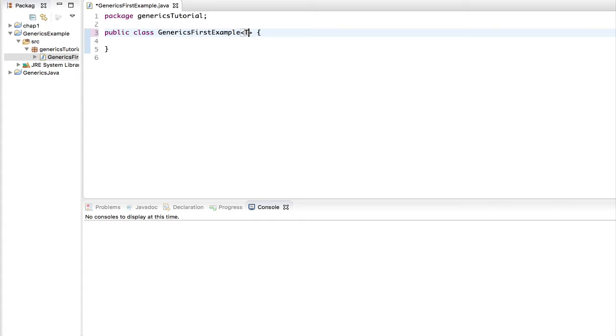So let me get back to this example. What we have done, we have used angle brackets, and we have typed in a T, which means if I create a variable before, what would I have? I would have done something like this: int maybe a num. Right? So that's a variable declaration that you would have done previously, but now you don't have to do that. So for example, your class is going to serve two purposes. You're going to allow your users to pass in an integer so that they can create variables inside the class, or create instance variables inside the class, which will be of type integer.